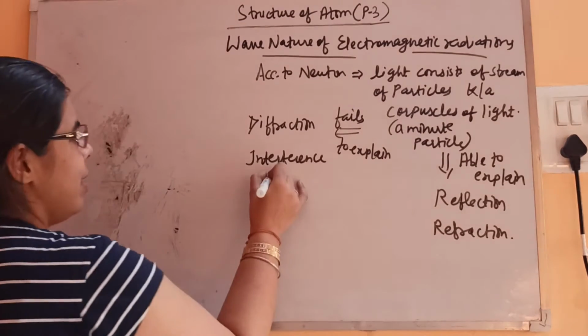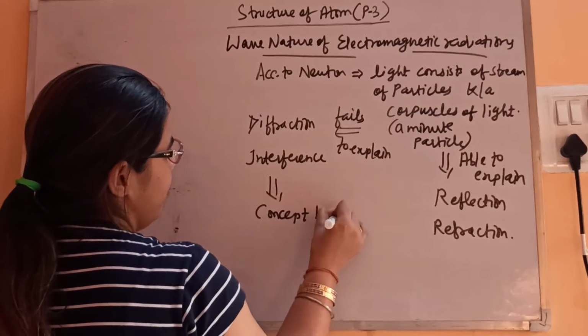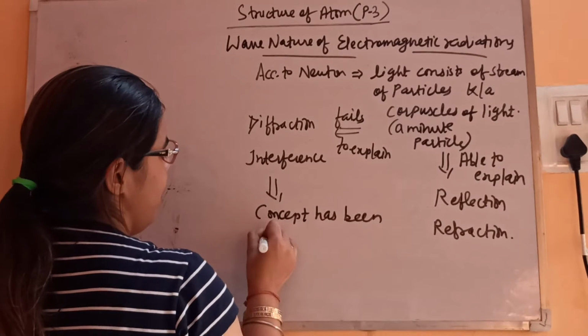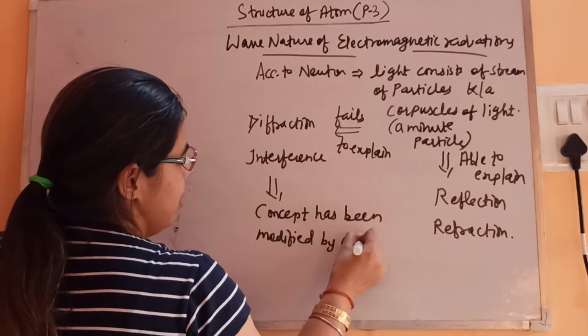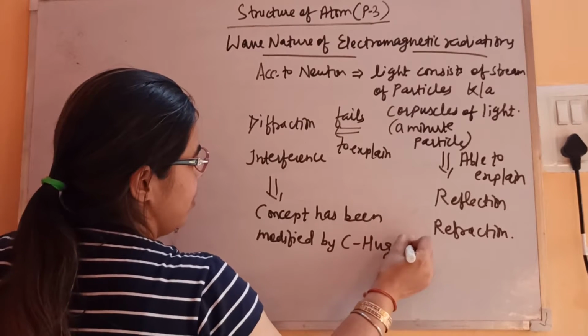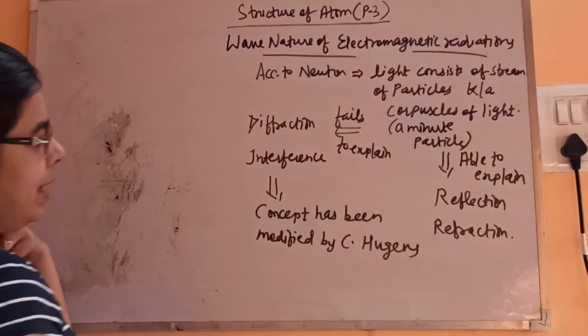So finally the concept was modified by C. Huygens.